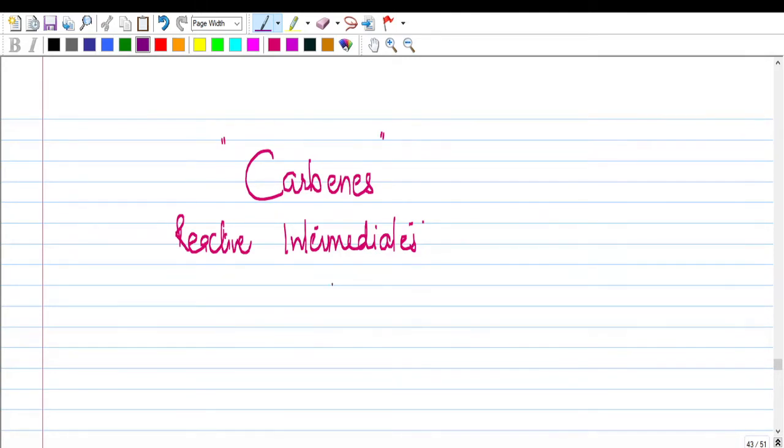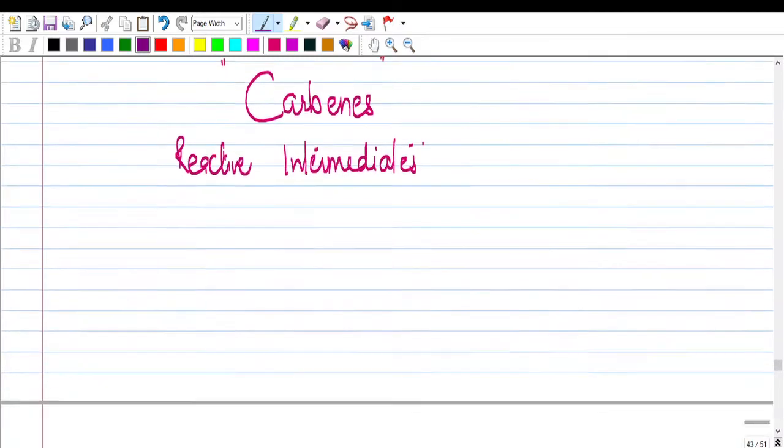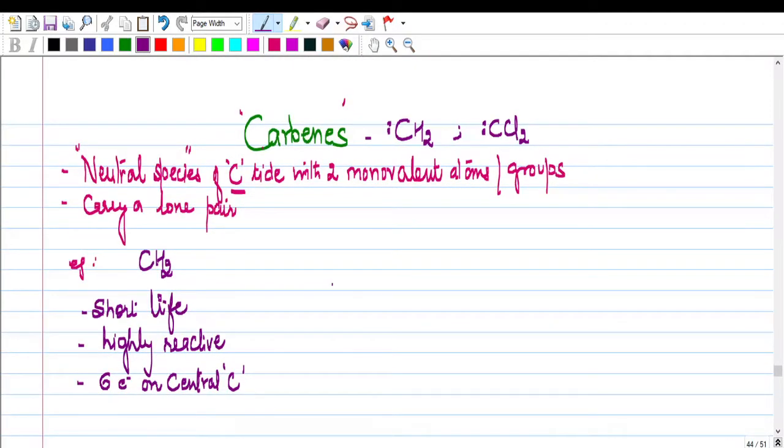Hello students, we are going to take up carbenes. Carbenes are reactive intermediates, right? You find them in organic chemistry. They are actually neutral species of carbon and they are tied with two monovalent atoms or monovalent groups of atoms, right? And a lone pair.